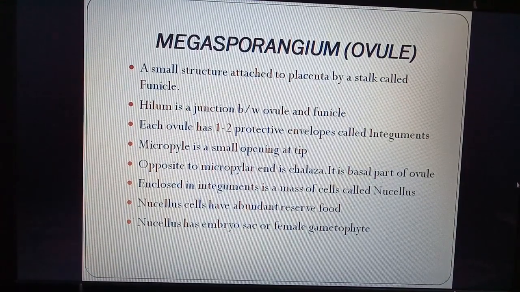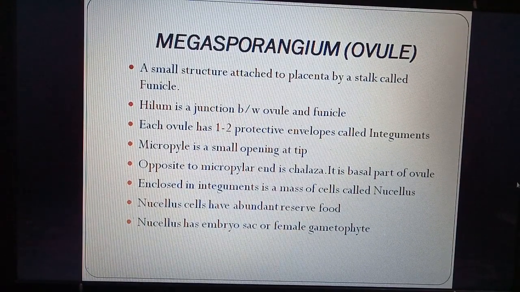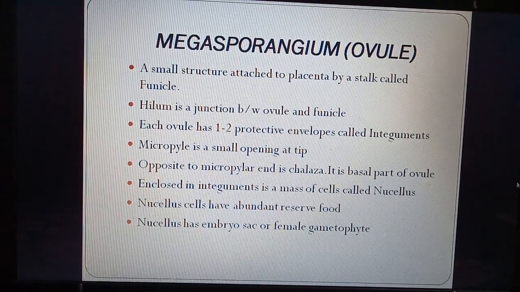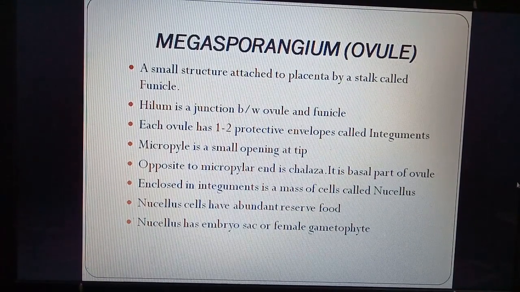The micropyle is a small opening at the tip. Opposite the micropylar end is the chalaza. It is the basal part of the ovule. Enclosed in the integuments is a mass of cells called the nucellus. Nucellus cells have abundant reserve food. The nucellus has the embryo sac or female gametophyte. So these are the main parts of an ovule.